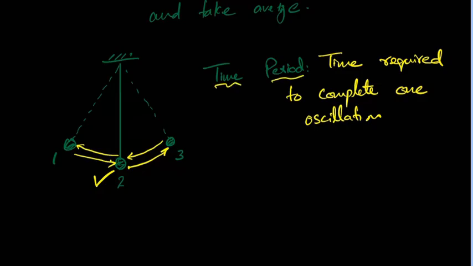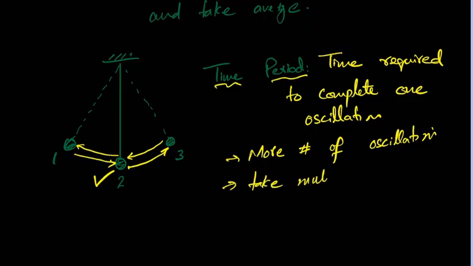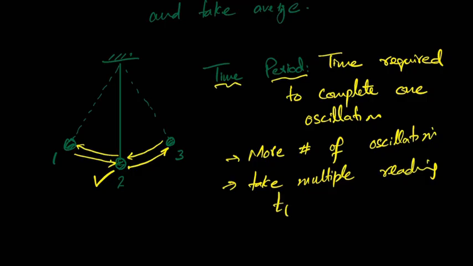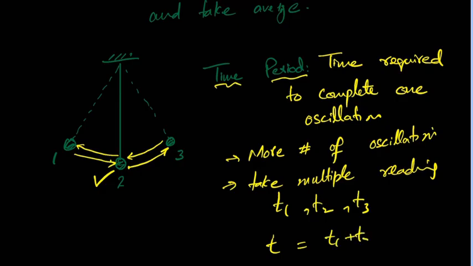So what is the best way to calculate the one oscillation time? I start the stopwatch for one oscillation, stop the stopwatch, and I can tell the time period. Is it so? Sir, if you calculate more oscillations, the error will reduce. Yes, I will choose more number of oscillations. Then I will take multiple readings, and then divide the total time by the total number of oscillations. First T1, T2, T3, let's suppose three readings you took. Then you will find the average of it.